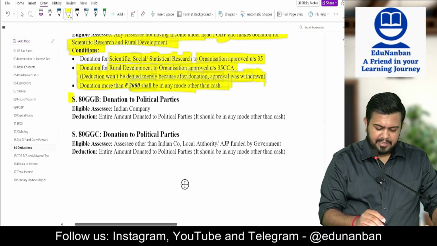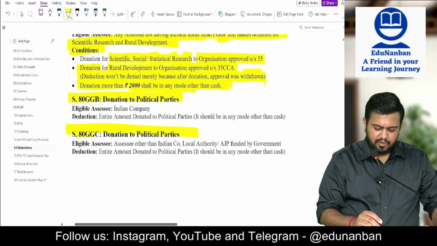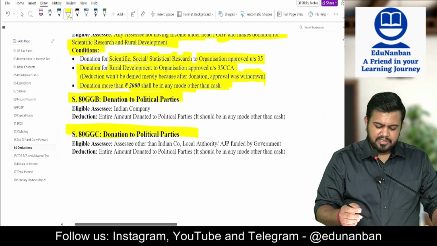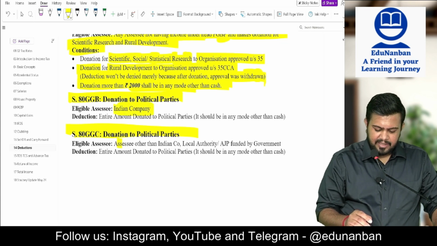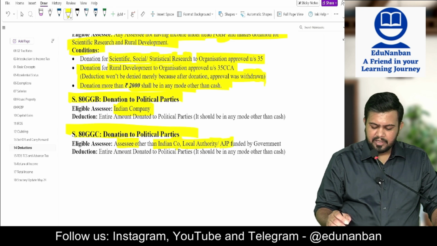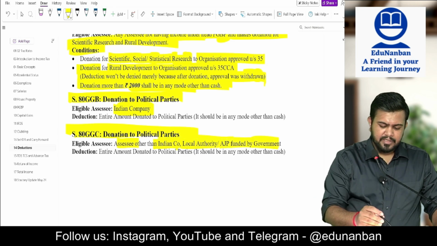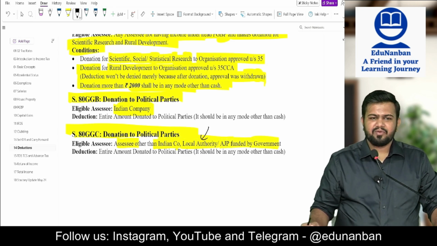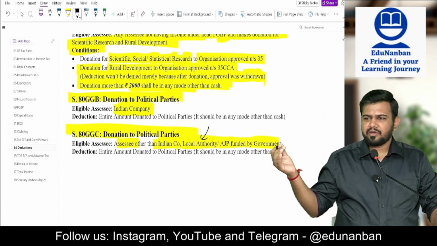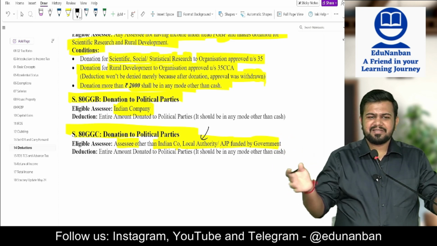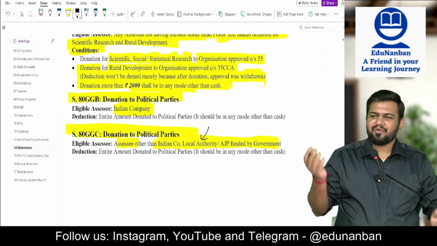Then 80GGB, 80GGC, donation to political party. 80GGB it is only for Indian company. 80GGC is for assessee other than Indian company, local authority, AJP funded by the government. See, local authority, obviously it will be ruled by a political party only. So they are not allowing this deduction to local authority. If they allow this deduction, they will contribute to their party and claim more and more deduction.